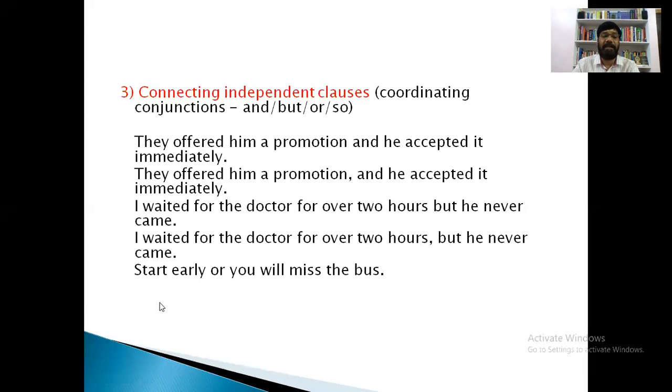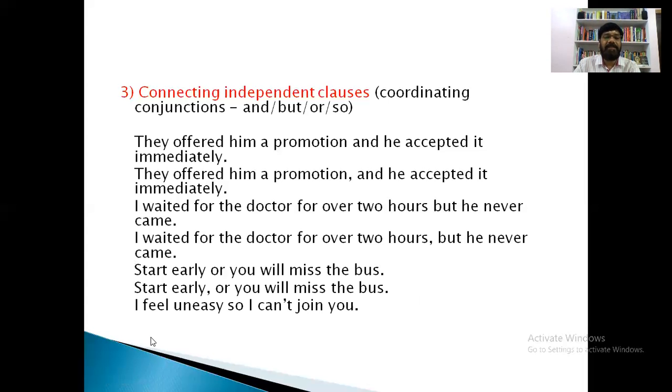Now, here is one more example. Start early or you will miss the bus. Here is one more coordinating conjunction. This sentence is wrong without a comma. So where to use the comma here? Before the coordinating conjunction, not after it. So we have to use a comma before coordinating conjunctions: Start early, comma, or you will miss the bus.